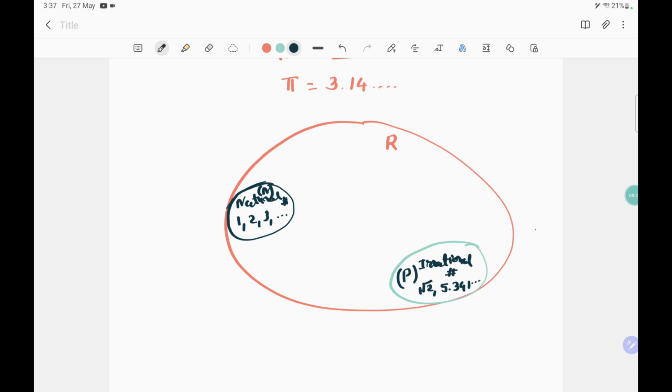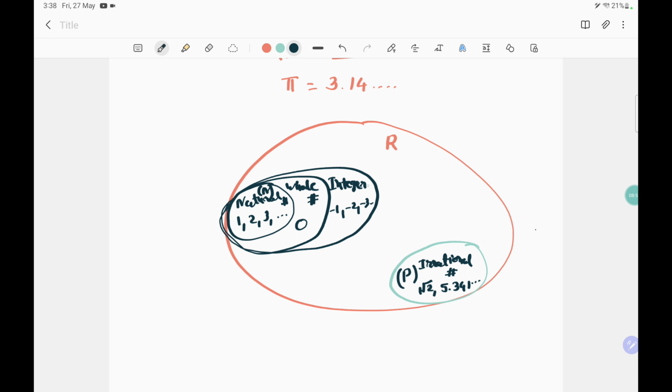Now the whole numbers. In whole numbers, all positive numbers and also 0 when you include it with all positive numbers, those numbers are called the whole numbers. Now in the whole numbers, all positive numbers, 0 and also all the negative whole numbers, if you include them, then these numbers are called the integers. And the short form for integers is Z.